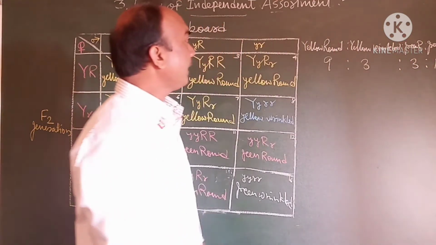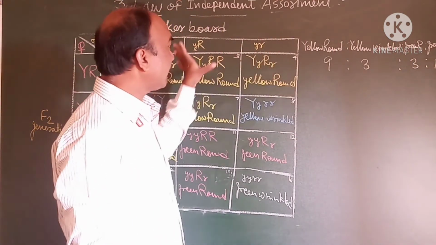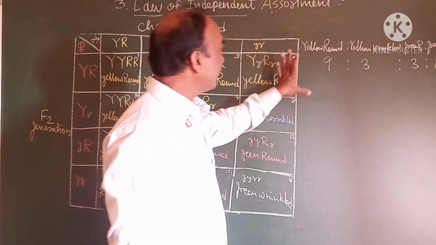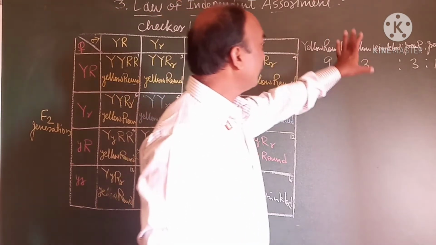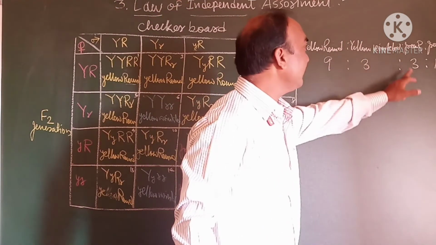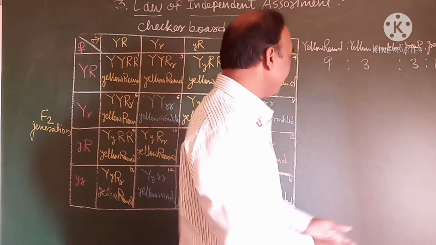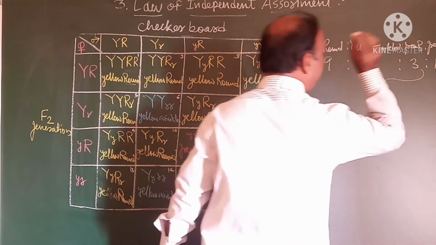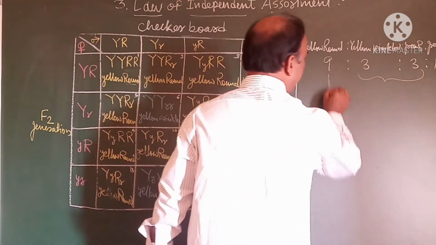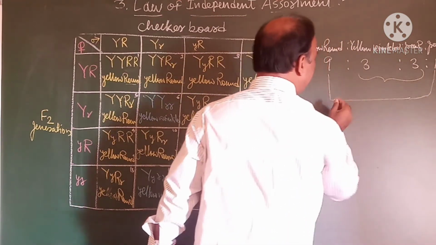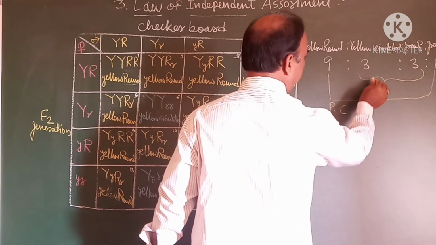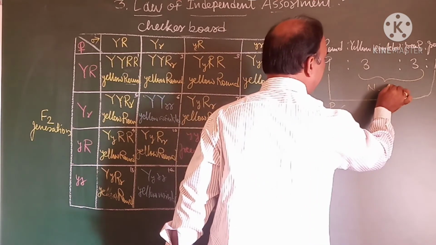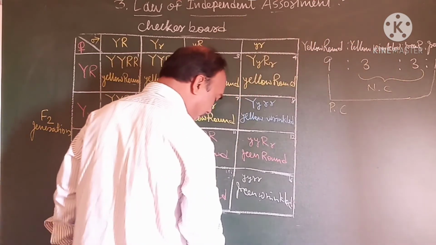This is the phenotypic ratio of the dihybrid cross. Yellow round are 9, yellow wrinkled 3, green round 3, and green wrinkled 1. This is the new combination. 9 plus 1 is the parental combination, and 3 plus 3 is the new combination.